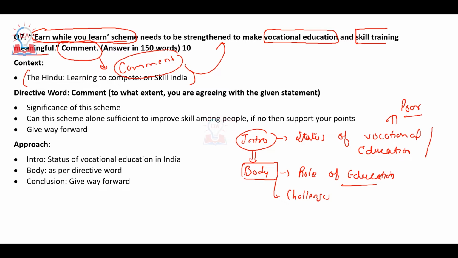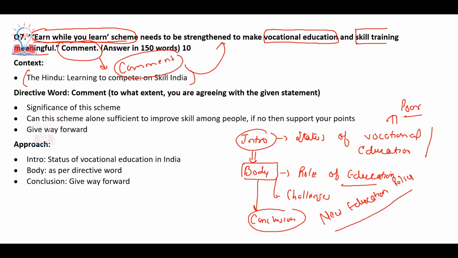You have to mention what other things, other than this scheme, the government has to do, and then give your conclusion. In conclusion, you can mention that the new education policy emphasizes more on vocational education. In this way, you can write this particular question.